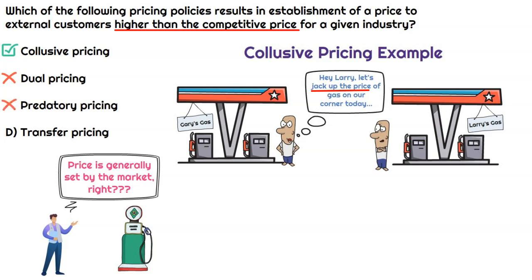And then lastly, transfer pricing. This is more between entities. So let's say that a company has entities in different geographical locations, right? And they have to transfer or sell product between the two. Well, for tax purposes, there is something called transfer pricing, which says you can't sell less than this price, right? And that's because otherwise you could shift around your profit to the geographic location that has the lowest tax rate. So that's what transfer pricing relates to. It's not what the question's asking about, so that's why that option's incorrect.